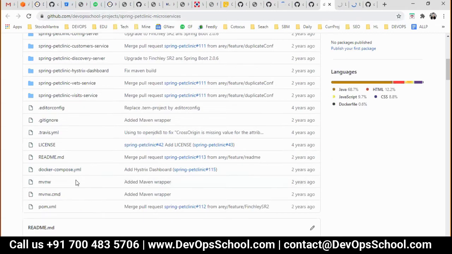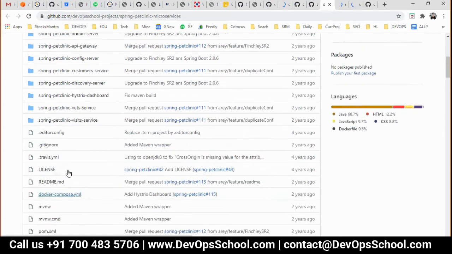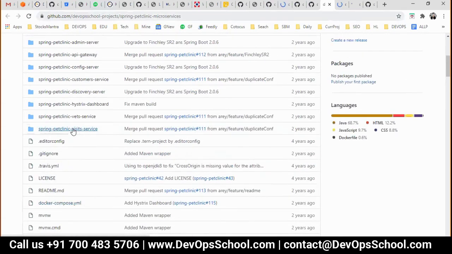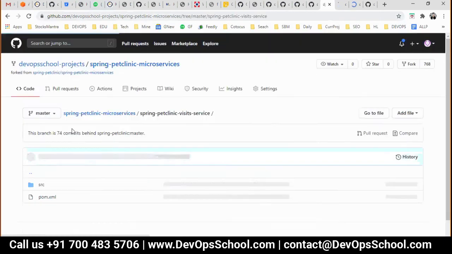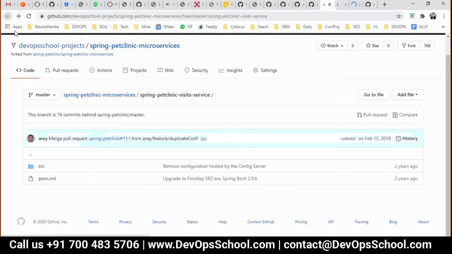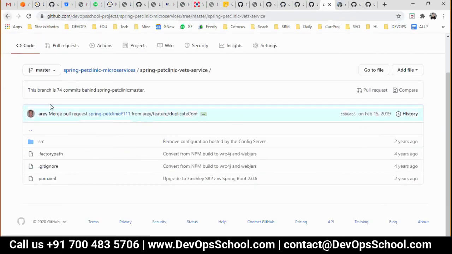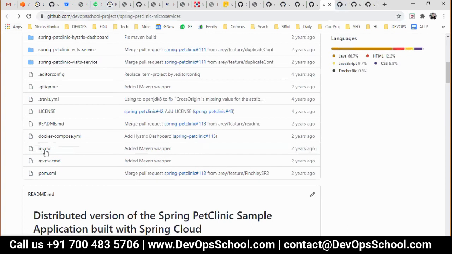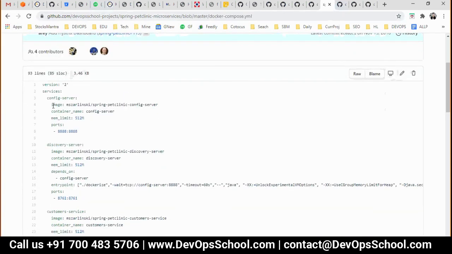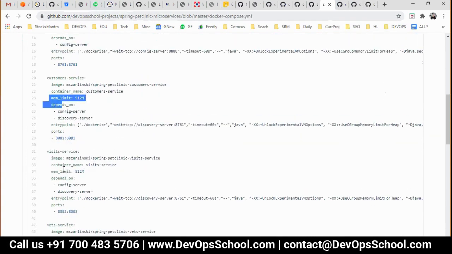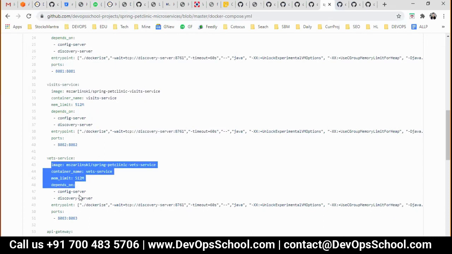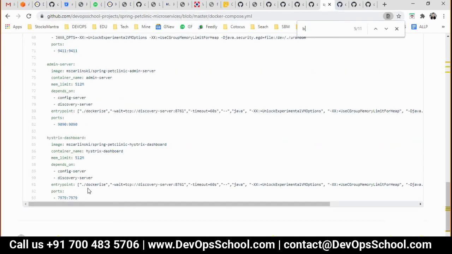Okay, so this is a Docker Compose. This is not a Docker file. I will show you the Docker file. Let's say you go to this pet clinic service. This is one microservice. I can't see. Let me check this. Build image, push image. Okay, so they are not having any build. Let me check. No Docker file.